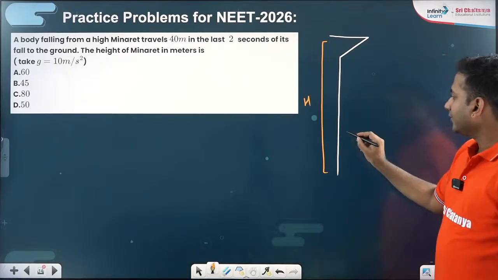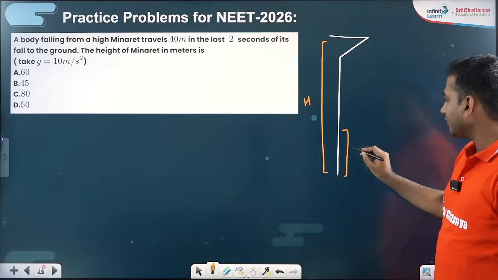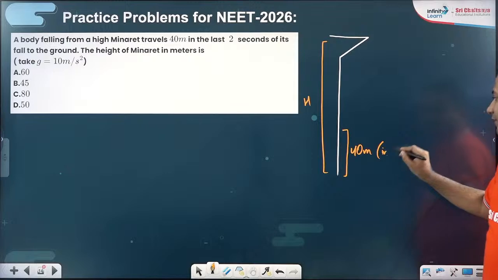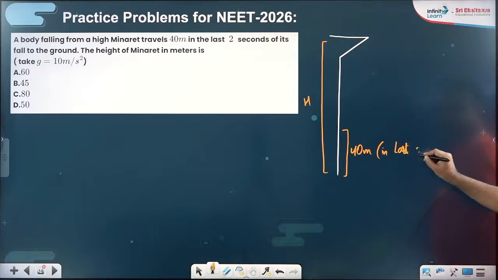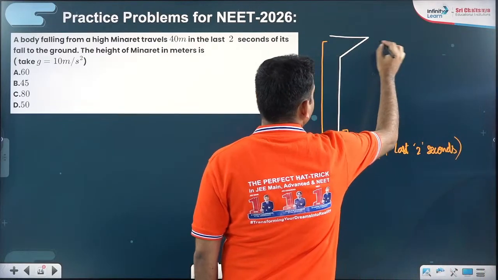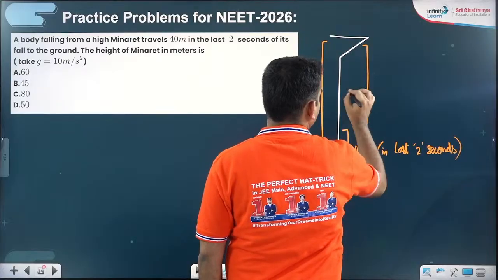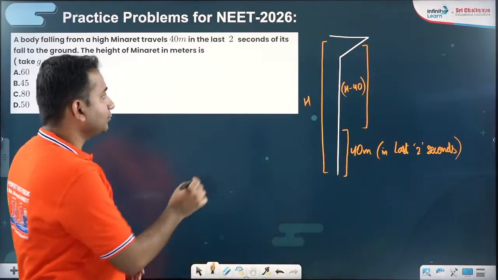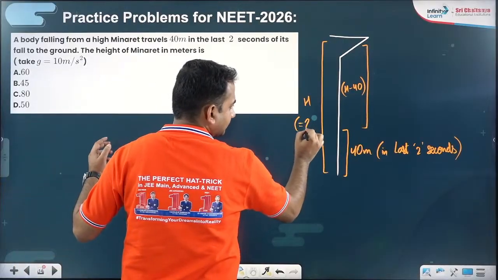And they are asking last 2 seconds, 40 meters. In the last 2 seconds. So from here to here, it will be H minus 40 naturally. They are asking you the value of H in the question.